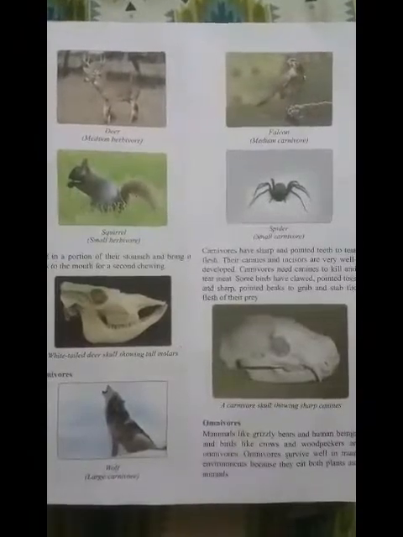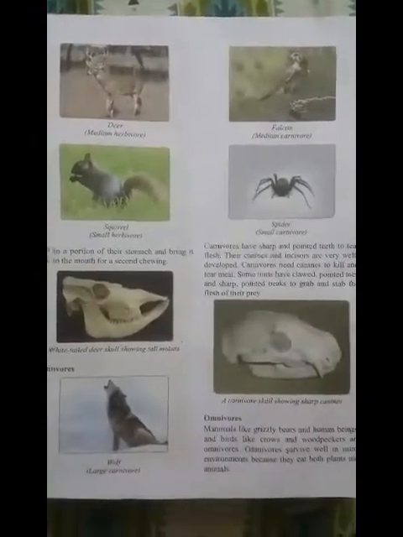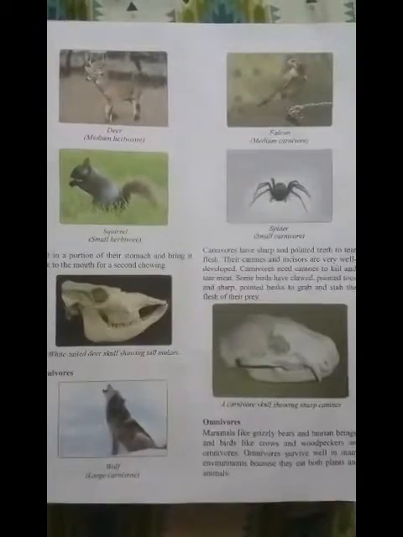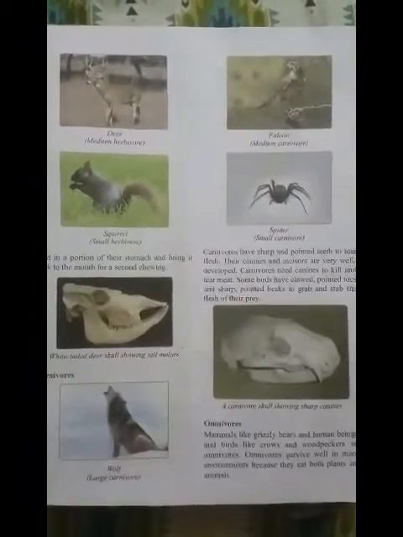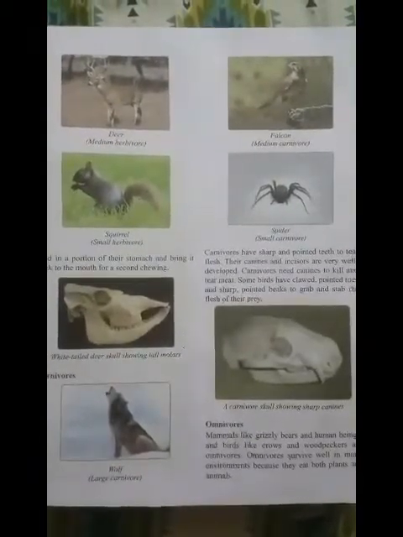Omnivores eat both plants and animals. They have both sharp front teeth, which help them rip, and back teeth, which help them grind.